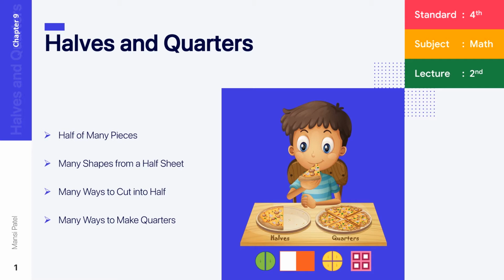So all this we are going to see with the help of one small activity. And the last topic is cutting the cake. In this, you are given one cake and you have to solve the questions regarding that cake.